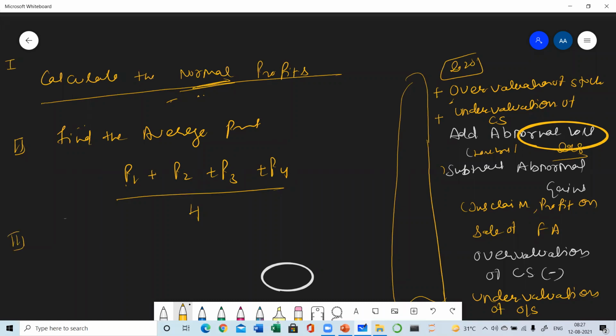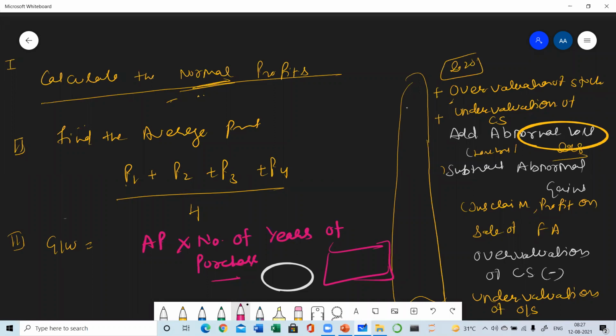Third step, find the value of goodwill. What will be the value of goodwill? Average profits into number of years of purchase. So this will be your final answer, the value of goodwill. And the number of years of purchase will be given in the question. Clear? Now let's do one question regarding this.